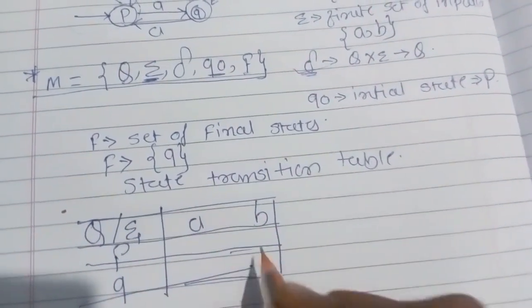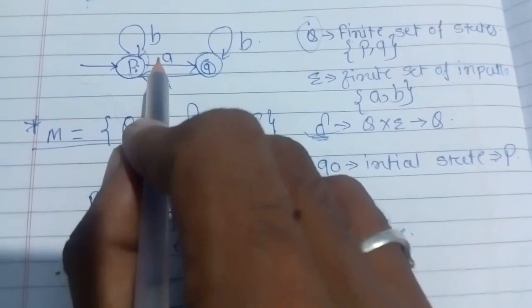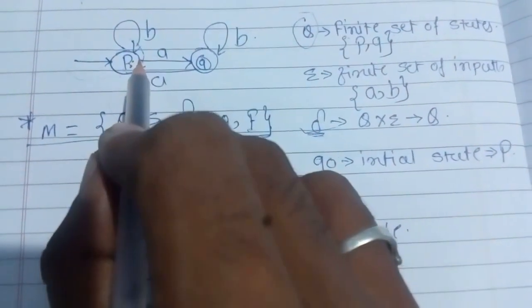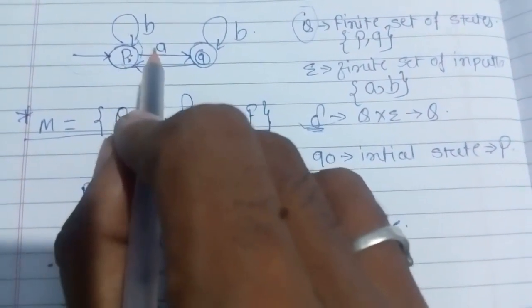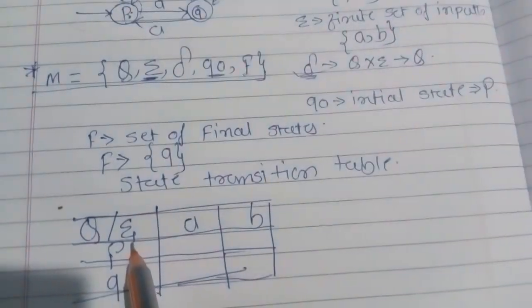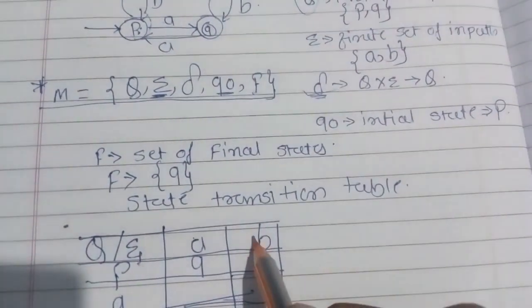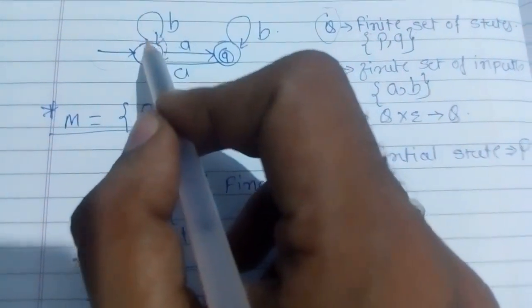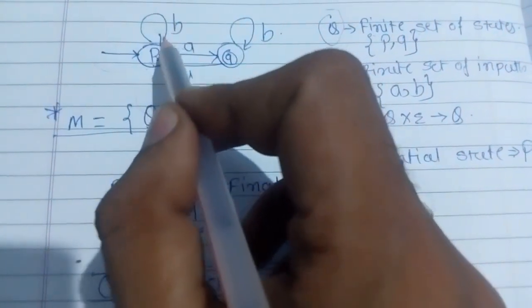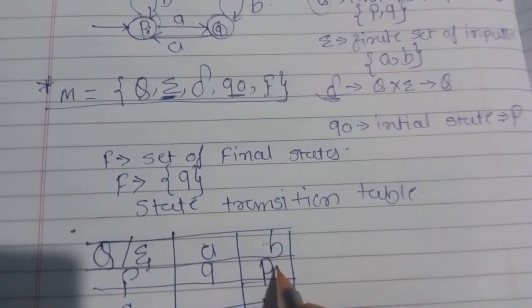Now see how you are going to solve it. Now see state P. For state P, if the input is A, where is it going? It is going to state Q. So for state P, if input is A, it is going to state Q. Now for input B. State is P and input is B, it is going to P only. So for P, if input is B, it will reach state P only.